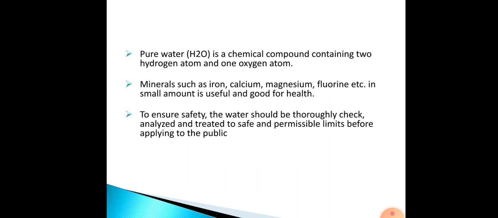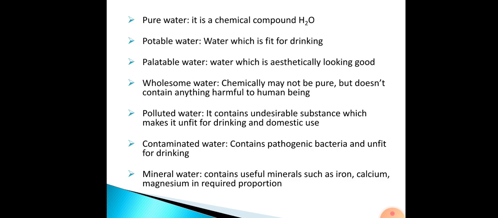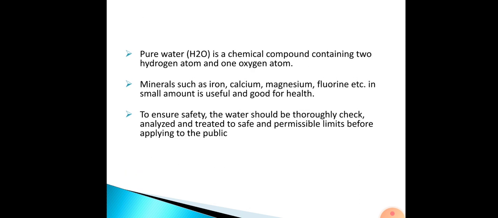Now we'll just have a quick recap on water. We already discussed this in the first class at the beginning of this subject. Water is nothing but a chemical compound, the formula of which is H2O, that is, it contains two parts of hydrogen and one part of oxygen atom. Of course there may be various minerals like iron, calcium, magnesium, fluorine, etc. And if these are present in very small amounts, it is considered to be good for health.